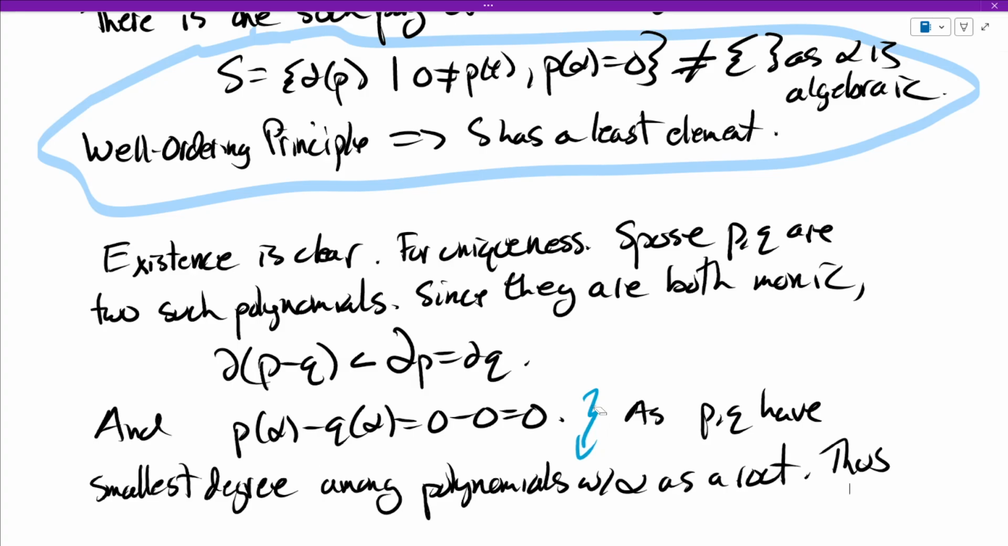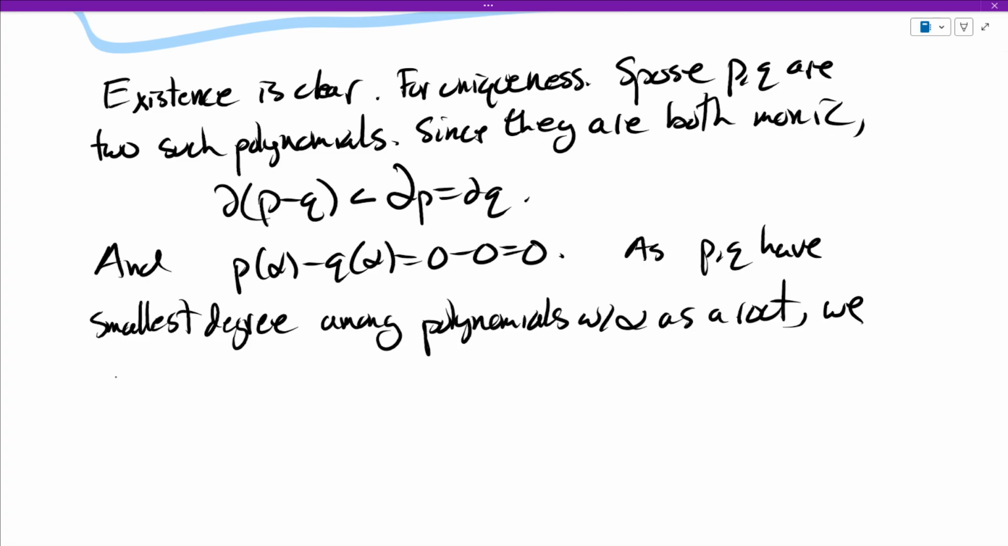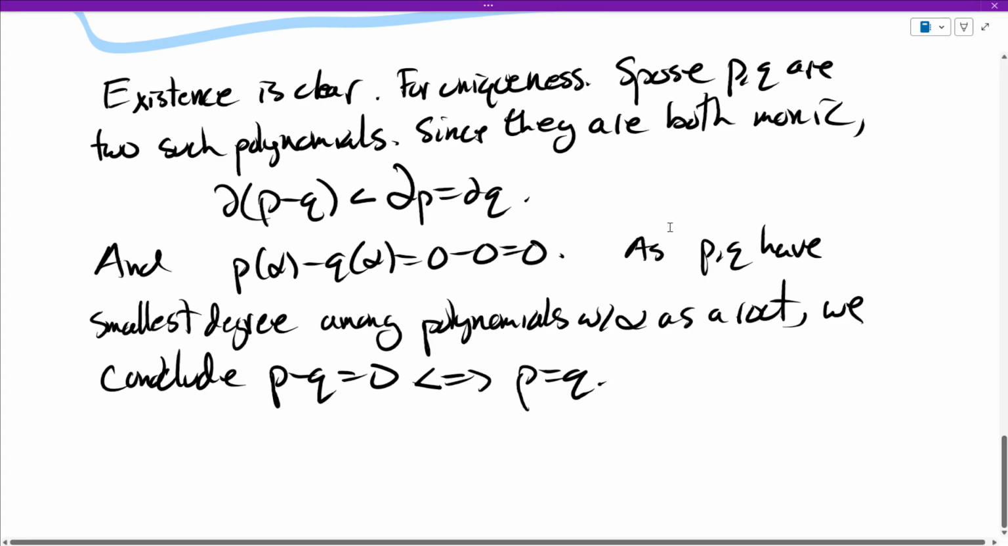So let me fix this slightly. We conclude P minus Q must be 0. Because that's the only polynomial of a smaller degree that could possibly have alpha as a root, the 0 polynomial, which has everything as a root. So that tells us that P is Q, and this polynomial is unique.